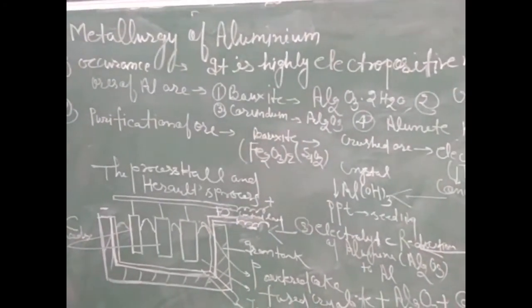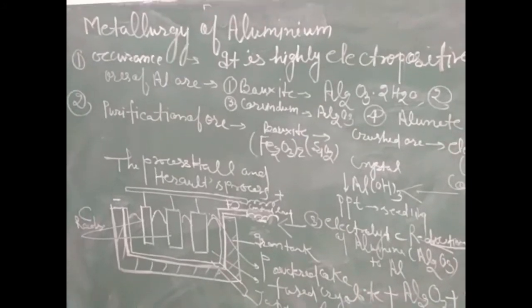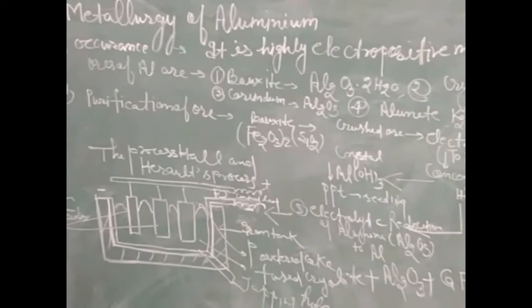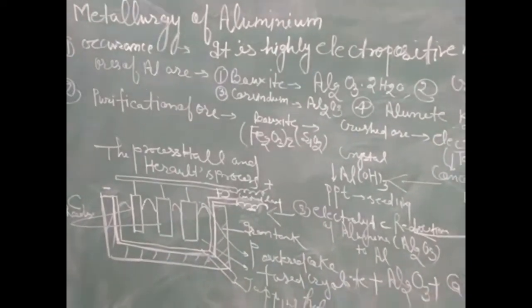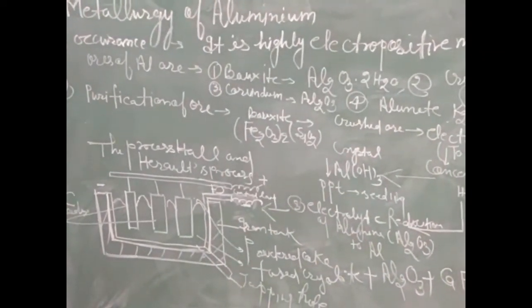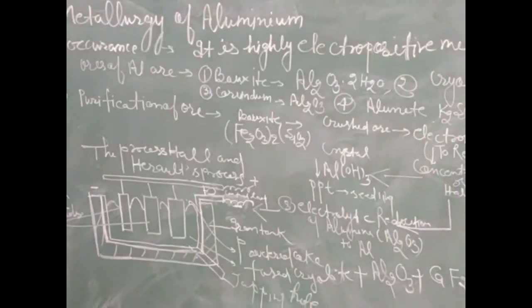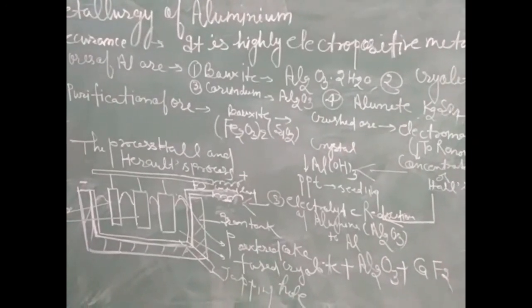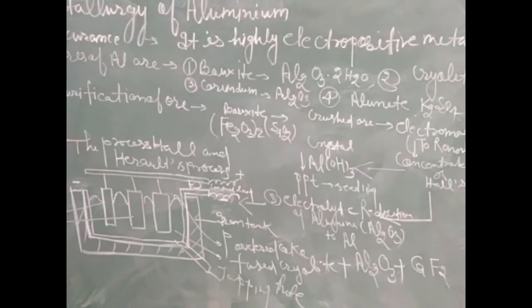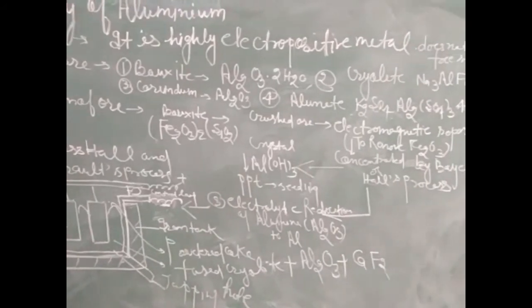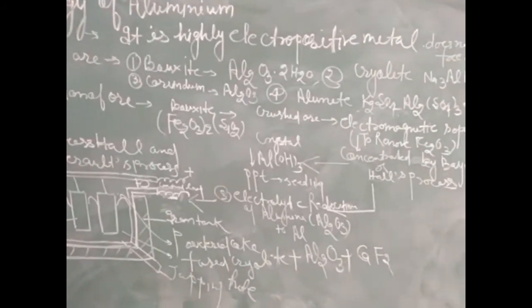Now dear students, we will come to the process of purification of ore. As we know, after obtaining the ore of aluminium, it is in large pieces. Before purification of ore, first of all it should be crushed. Generally bauxite ore, Al2O3.2H2O, is used as an ore of aluminium for extracting pure aluminium.